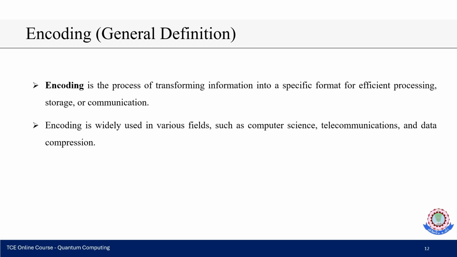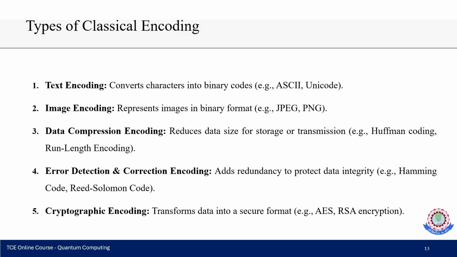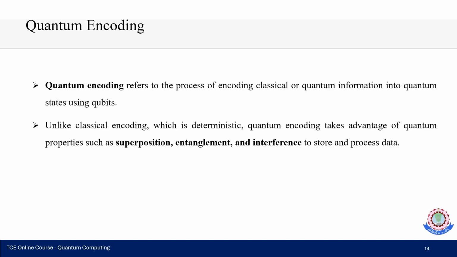And the third topic is encoding. It is the process of transforming information into a specific format for efficient processing, storage and communication. Encoding is widely used in various fields such as computer science, telecommunication and data compression. We should know the different kinds of classical encoding before entering into quantum encoding. Text encoding converts characters into binary code. Image encoding represents the image in binary format. Data compression encoding reduces the data size for storage or transmission. Error detection and correction encoding methods add redundant information. Cryptographic encoding transforms data into a secure format.